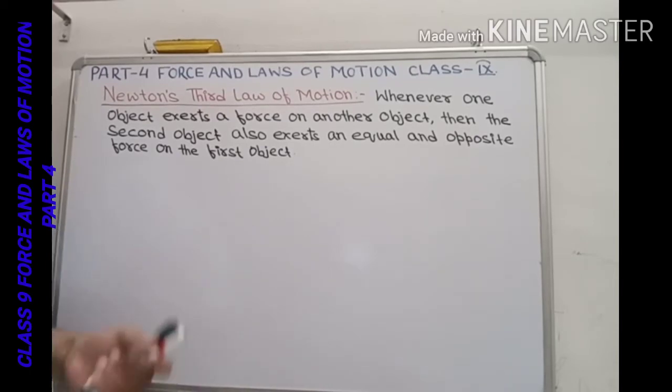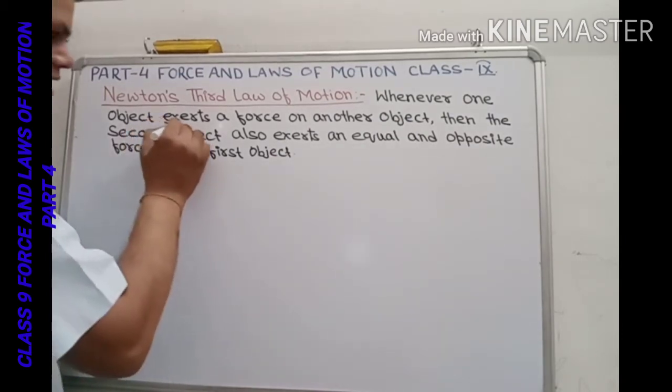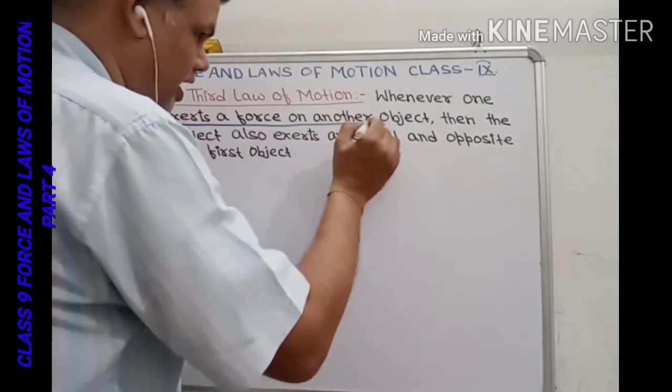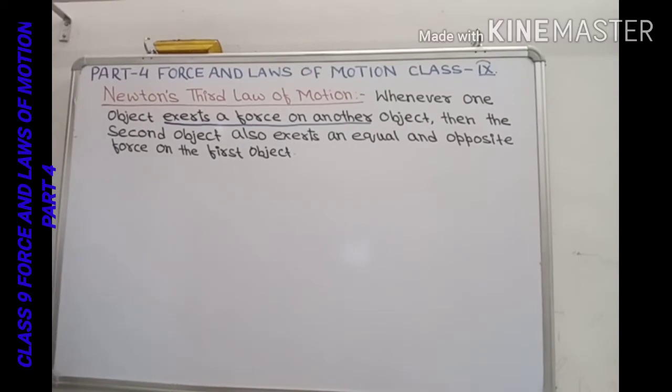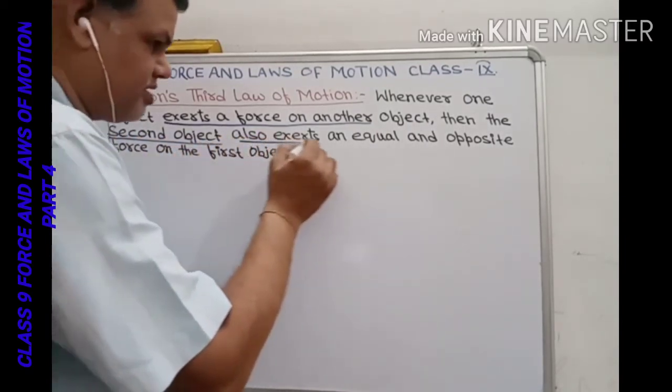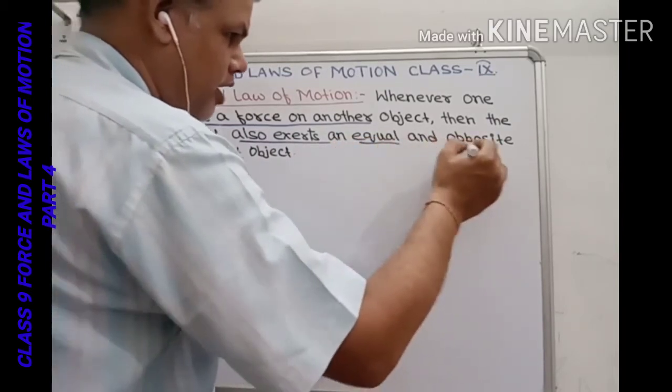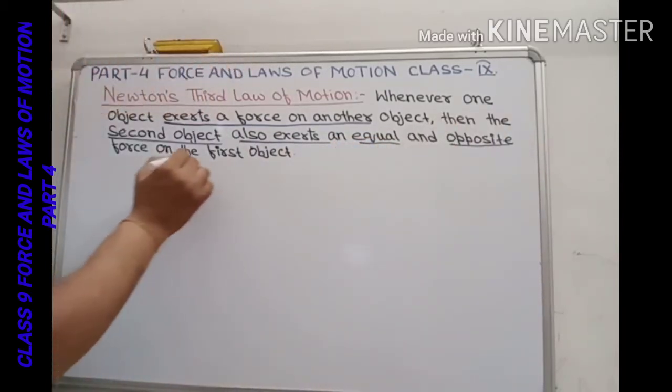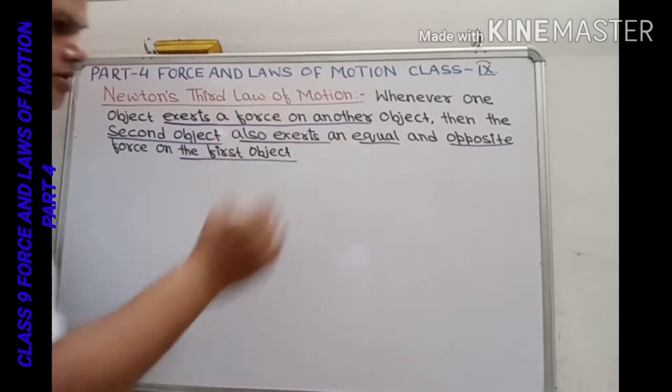So whenever one object exerts a force on another object, then the second object also exerts an equal and opposite force on the first object.